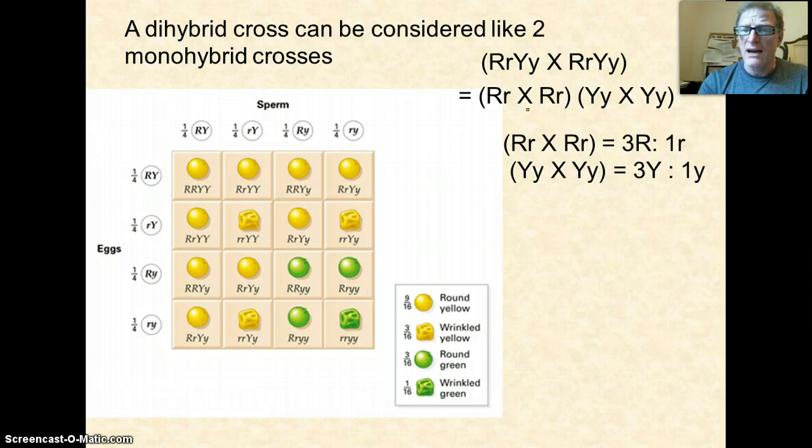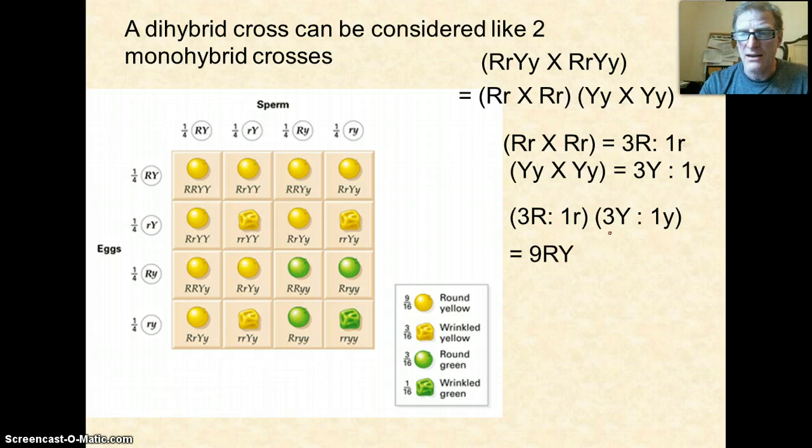So if I say I've got this ratio within my round and wrinkled and this ratio within my yellow to green, I can simply multiply this times this and I get this. Okay, so now if I say how many round yellow peas will I get out of 16? Well, 3 times 3 is 9 round yellow.